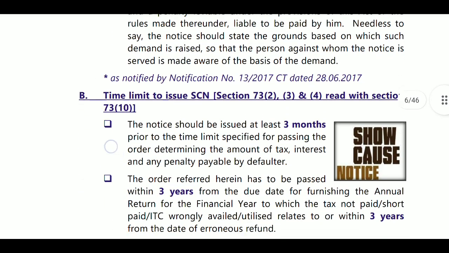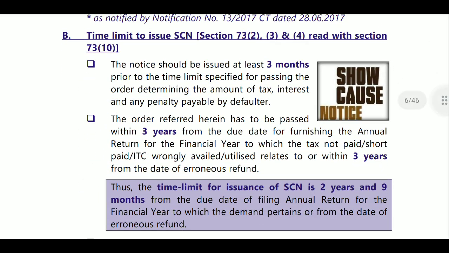Okay. Time limit to issue show cause notice. The notice should be issued at least 3 months prior to the time limit specified for passing the order determining the amount of tax, interest, and penalty payable by the defaulter. For example, suppose I committed a default in 2022, for the year ending 31st March 2023.